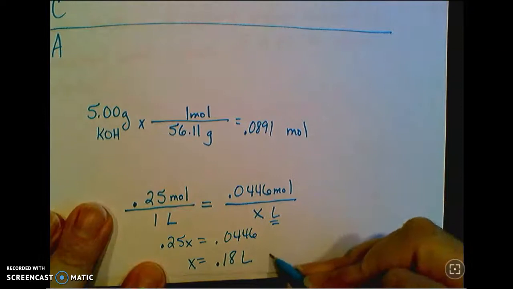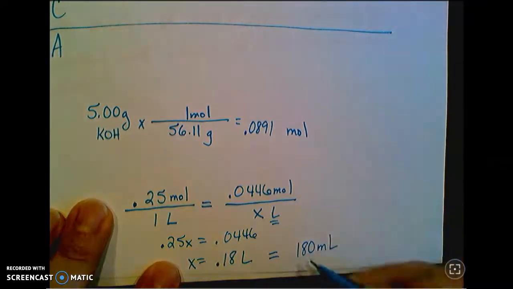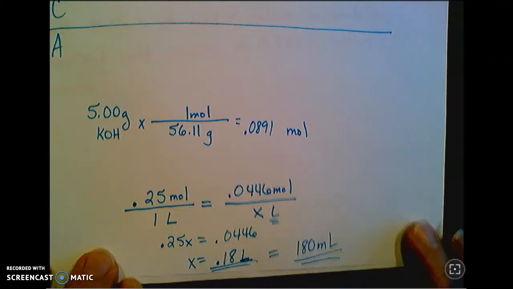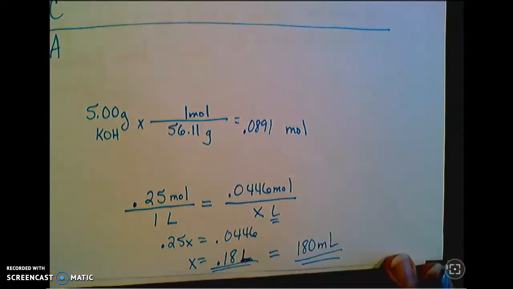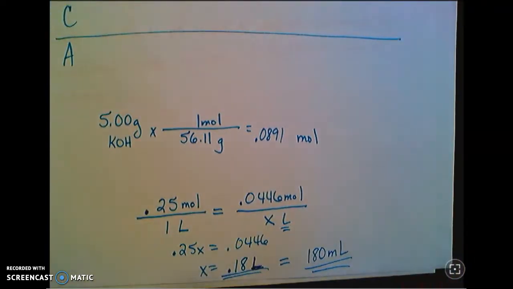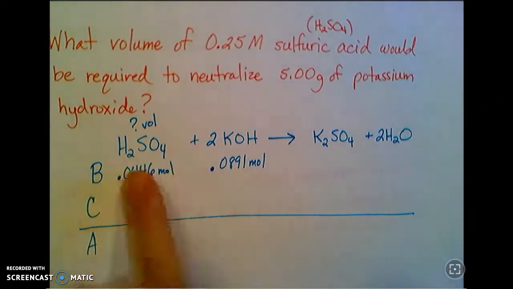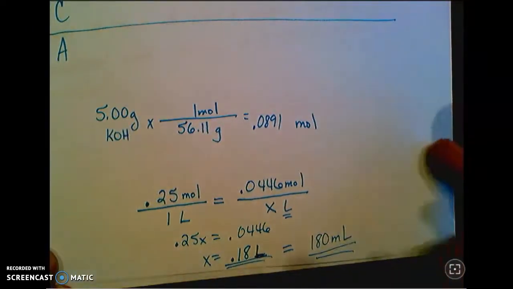We usually think about things in the lab in milliliters. So multiply by 1,000. You don't have to do this, but if you did ask for milliliters, either one of those answers would be fine if it didn't specify. But I usually think about things in milliliters in the lab. But again, either answer is perfectly fine. Lost the bottom of my L there. Alrighty, so that's a little more complicated, not a whole lot more. Stoichiometry is just the same, 2-to-1 ratio, but you usually have to do a little something else with it after you get that initial answer.